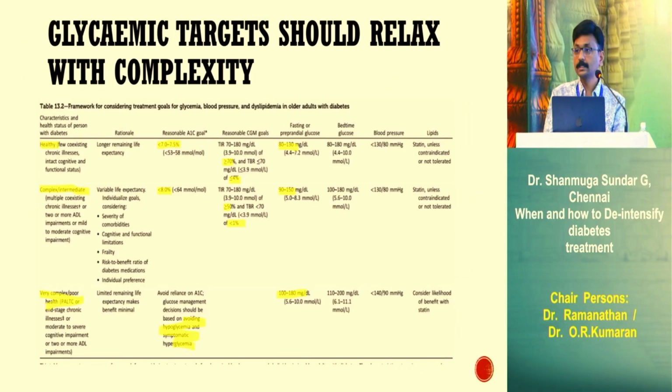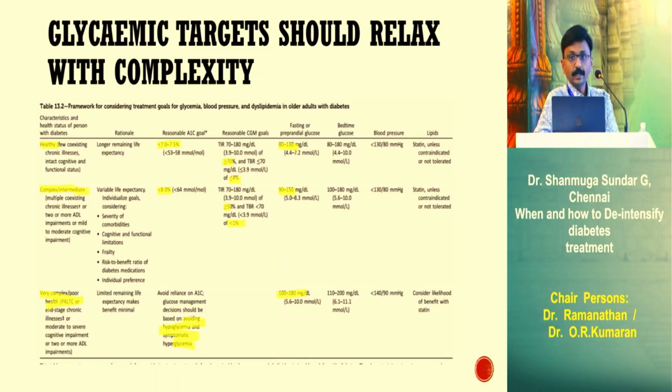What about the glycemic targets? Again, Dr. Vijay Bhaskar Reddy was discussing this. I talked about different phenotypes: healthy, intermediate, and poor functional and mental status. In healthy patients, we can have an HbA1c target of 7 to 7.5. The TIR is the same, more than 70%, TBR is less than 4%, and fasting target is similar to the general population, 80 to 130. But in intermediate patients, relax the targets, keep the HbA1c less than 8, and TIR 70 to 180, more than 50% is enough. But the most important thing is time below range. It should be less than 1%, not the standard 5%. And relax the fasting target also, 90 to 150.